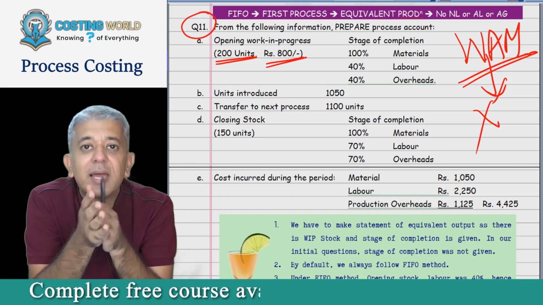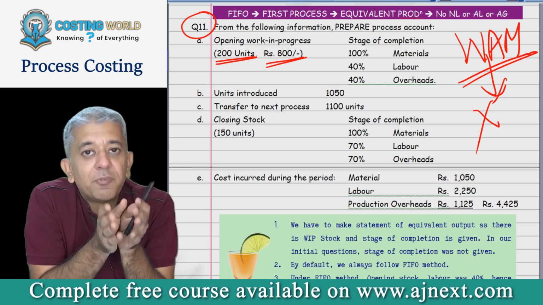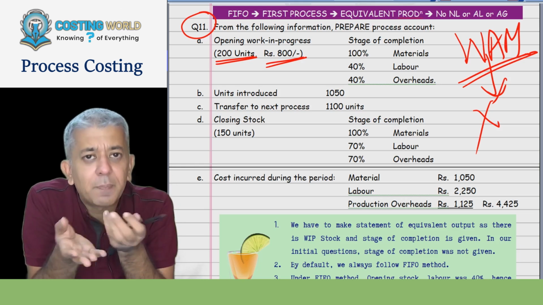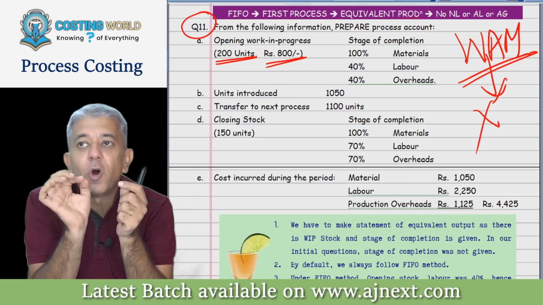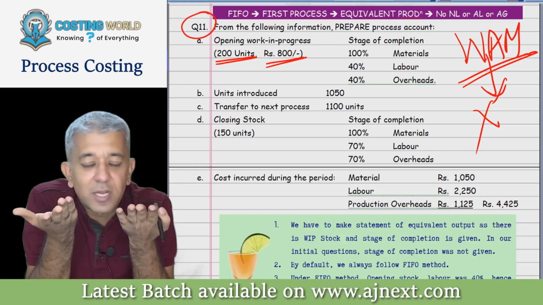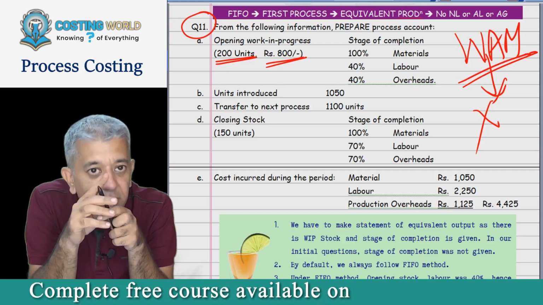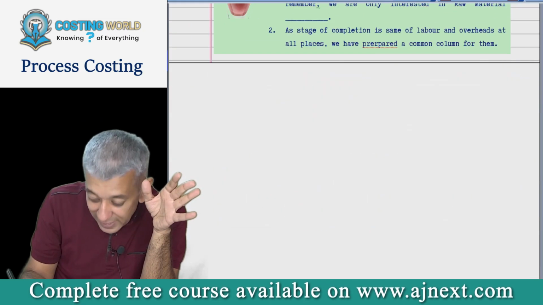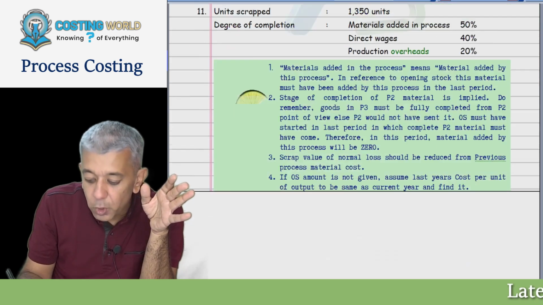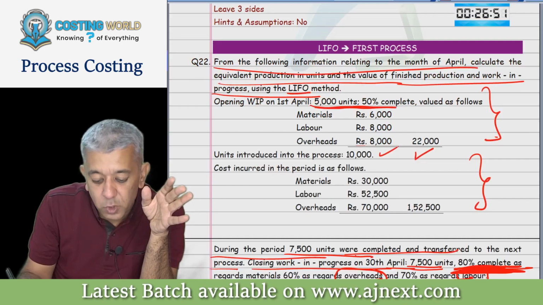In that case, you have no other choice except to follow the FIFO method only. So in that question, we had to follow the FIFO method. If someone had told us to follow the weighted average method, I would have asked what a stupid question. You cannot follow the weighted average method in that question, because the breakup of opening stock is not given.